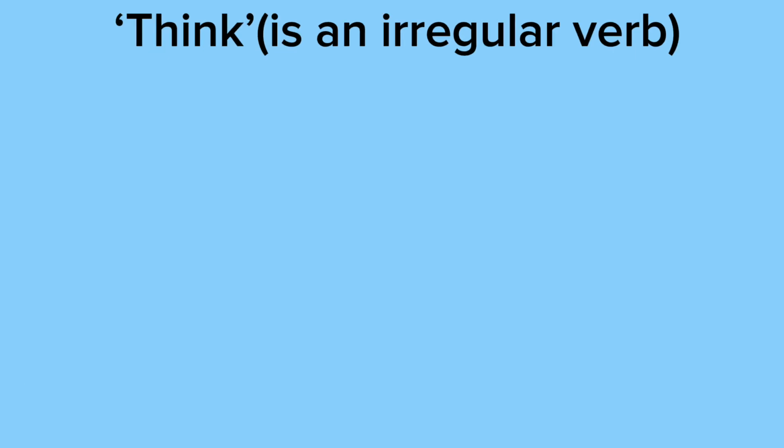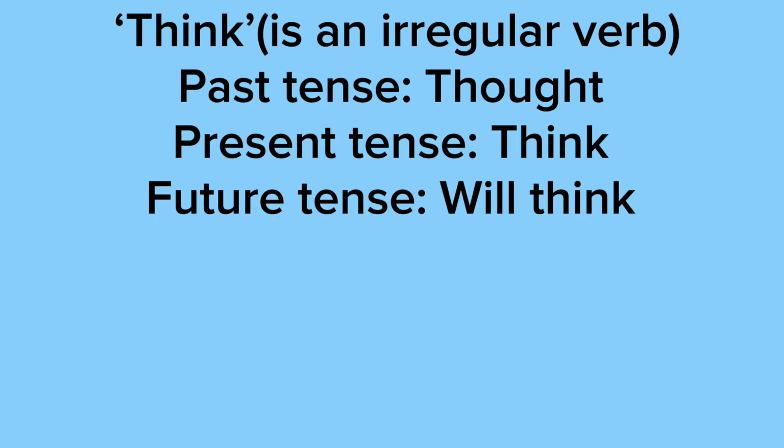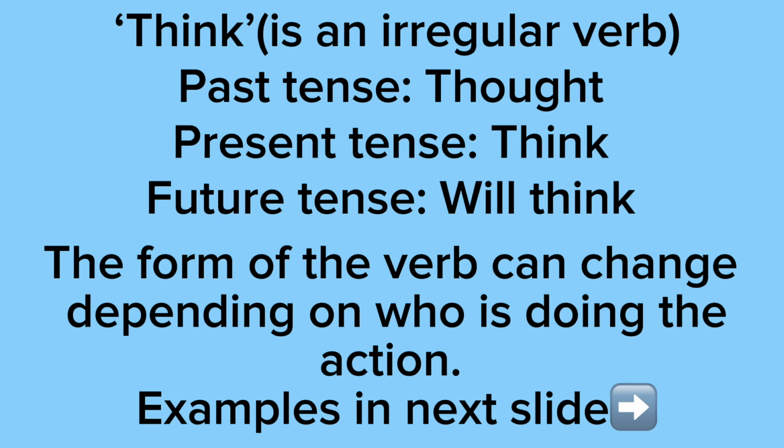Now let's check out the verb think, which is an irregular verb. And this is also a mental action verb. So think in the past tense is thought. In the present tense, it's think. And in the future tense, it's will think. And keep in mind the form of the verb can change depending on who is doing the action. And the examples will be in the next slide.